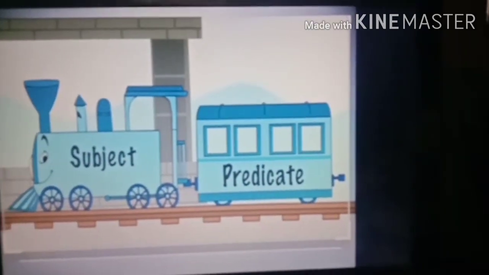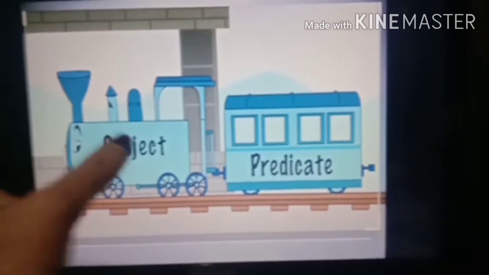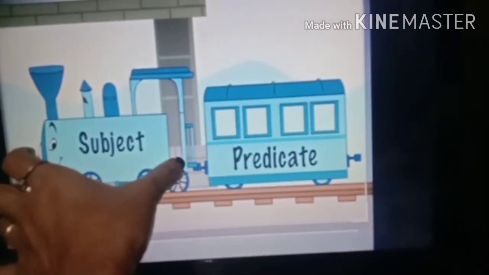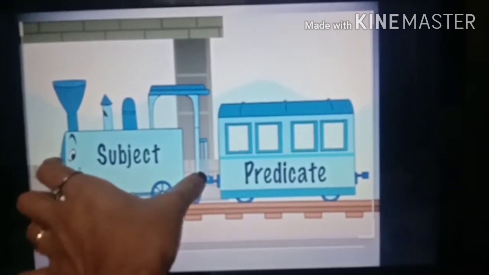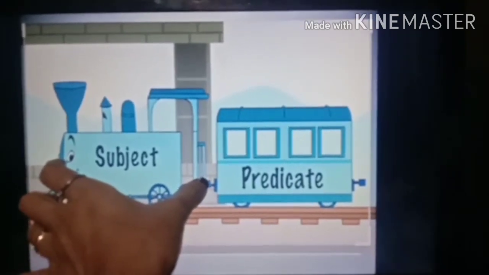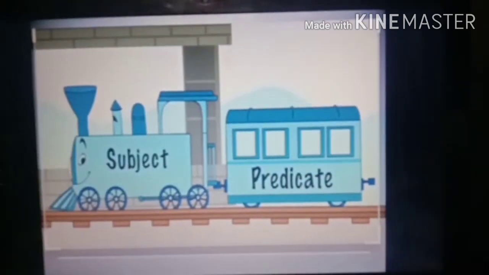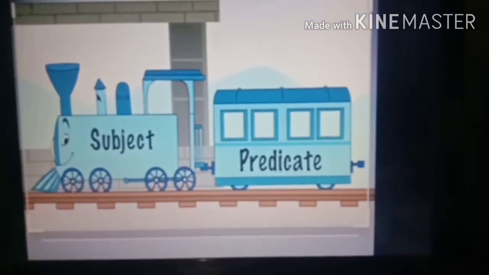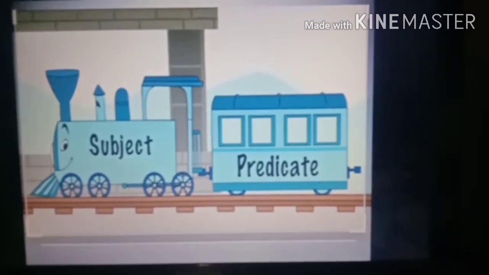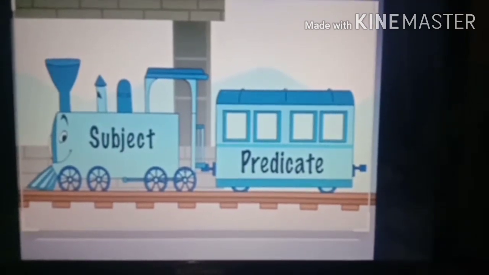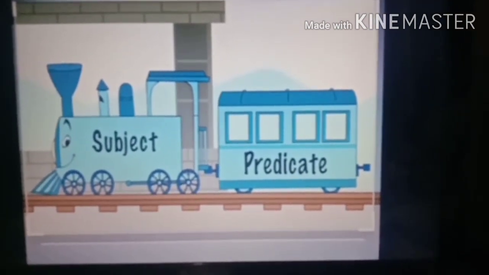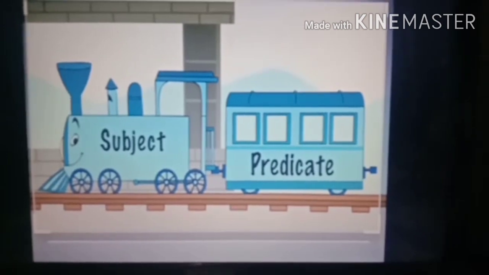See, here a very nice picture is given. Subject means the main part. The main part of the sentence is called the subject. So this is the engine of the train. The engine is the main part, and it is pulling, what is it pulling? It is pulling the bogies, yes, the coaches. So that is called the predicate.